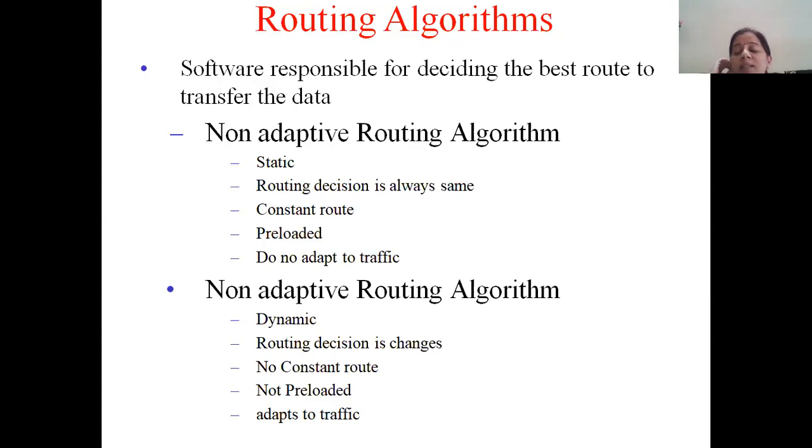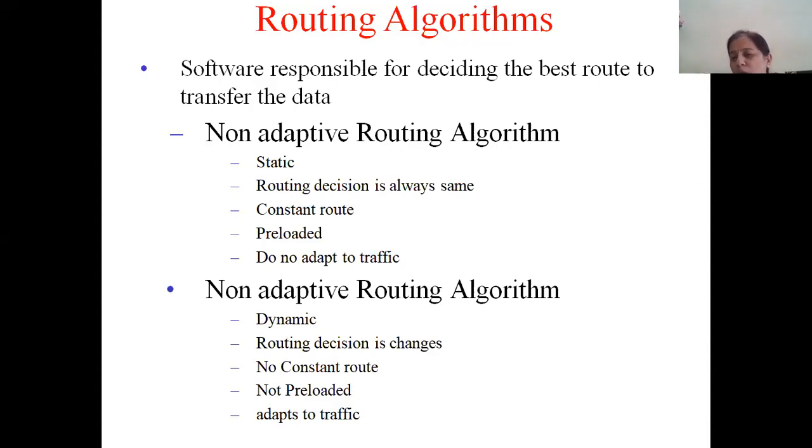And this routing decision is preloaded on the router. Well in advance, these routes are loaded into the memory of the router. So the router is never going to change its routing decision, and that's why it doesn't adapt to the traffic. Suppose you're considering a subnet. Right now, say XYZ is the route over which the router is going to transmit the data.